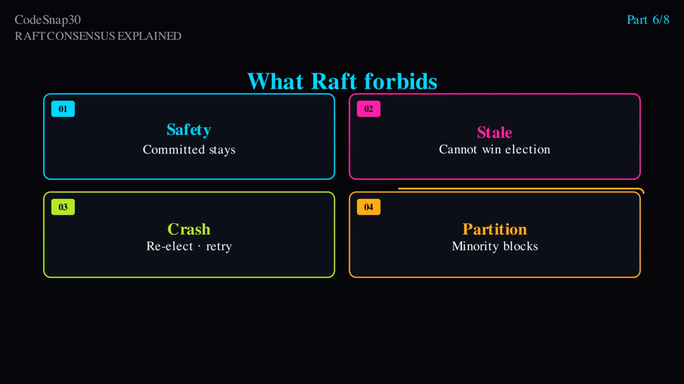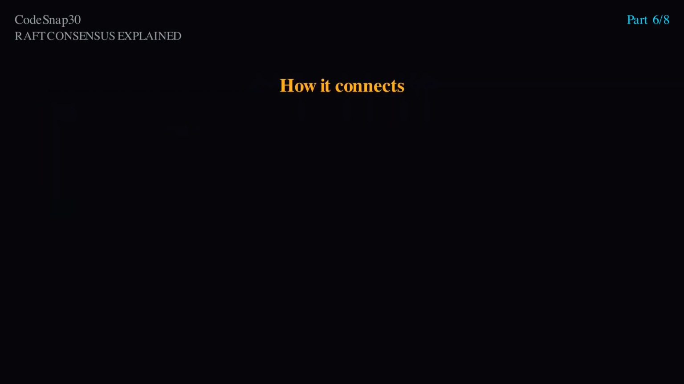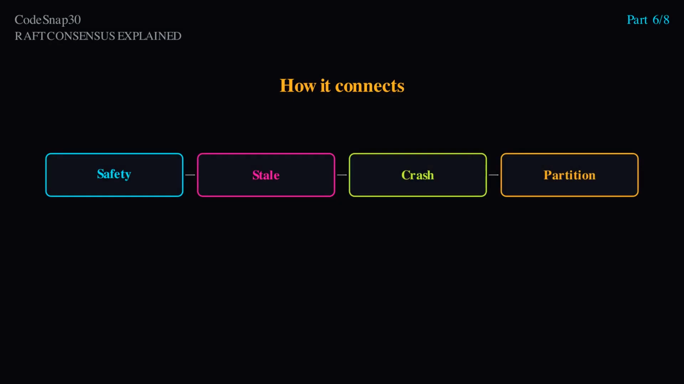Under a network partition, the minority side lacks quorum, so it cannot elect a leader or commit new entries. The majority side can continue. That is CAP in operational clothing. During partition, progress requires choosing the majority. If your product cannot accept that, you need a different consistency model, not a broken Raft.